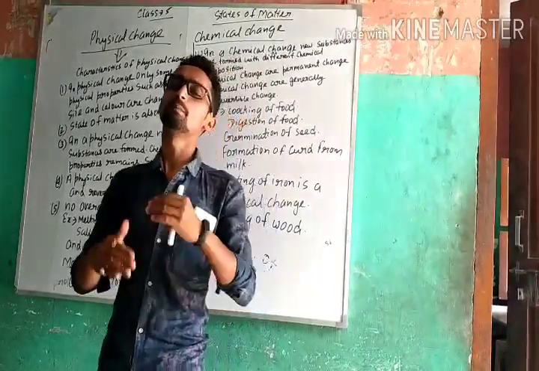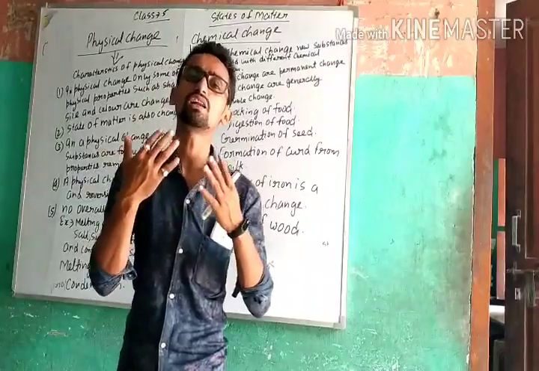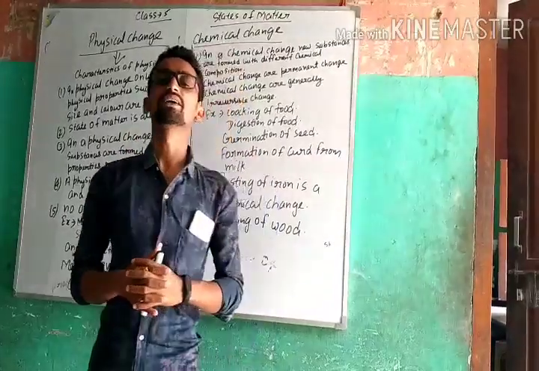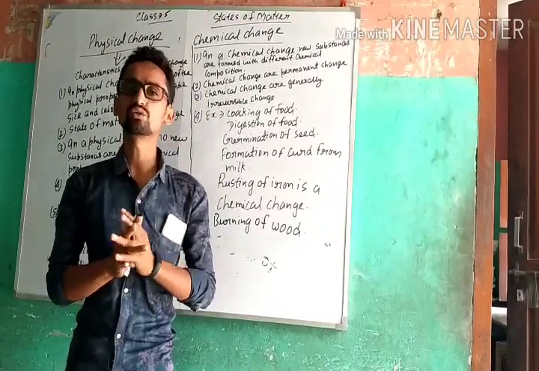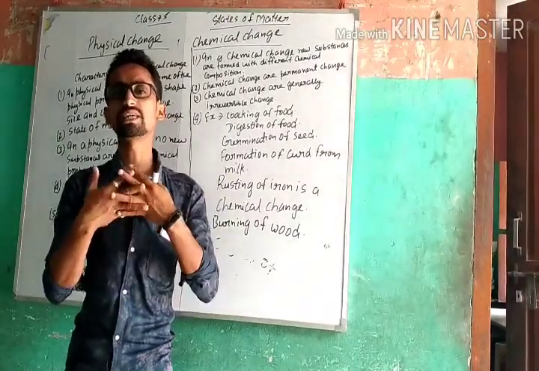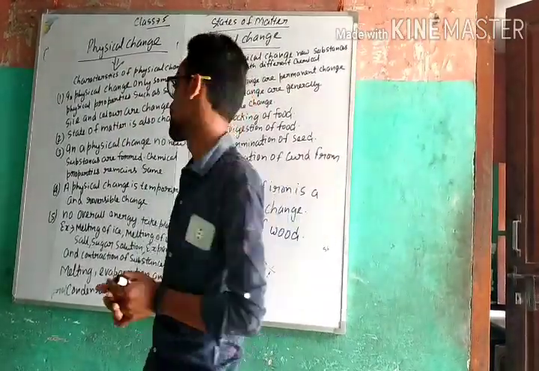So by reversing the condition, we can bring it to the original state. So it is a reversible change. No new substance is formed; only shape, size, color, or physical property of the substance is changed.